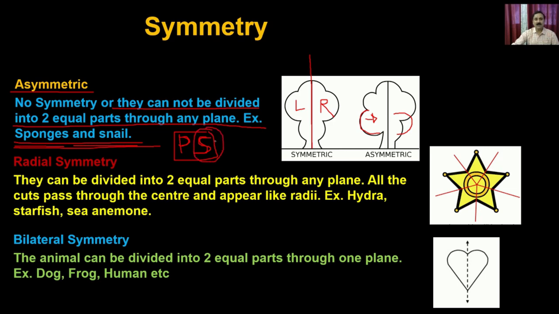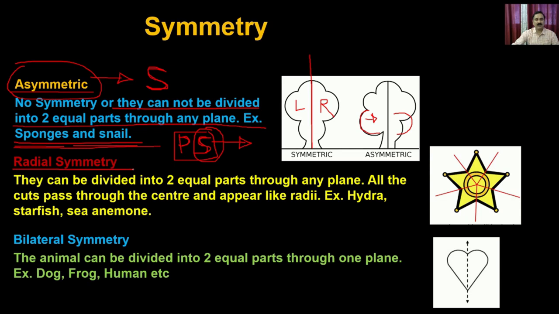So that's why it is easy for you to remember the class of animals which belong to the asymmetric class. The class is S, right? So S is also asymmetrical, and the sponges and the snail are the examples.